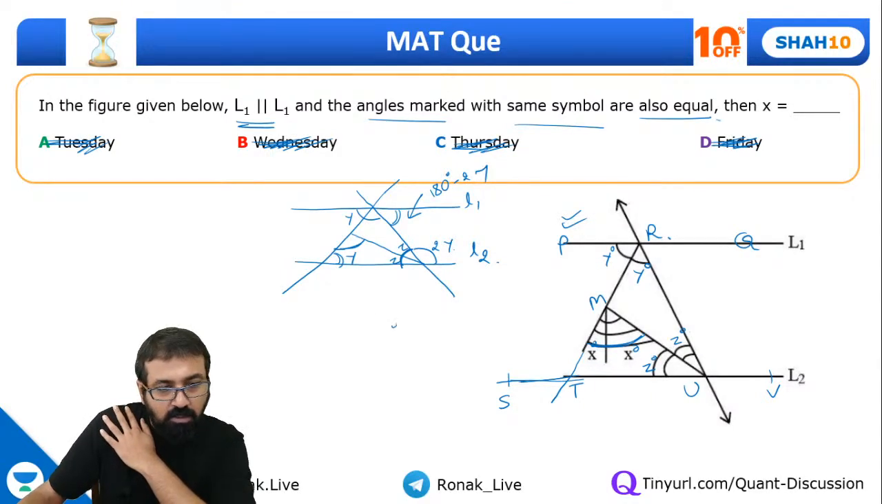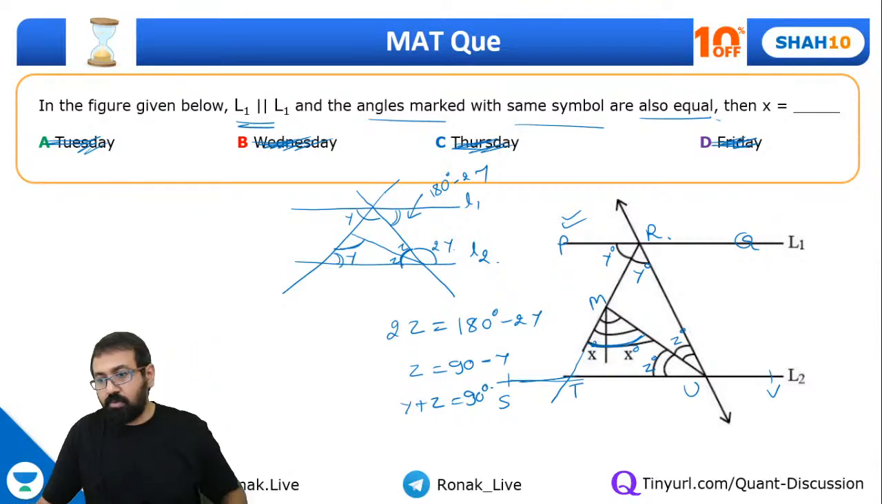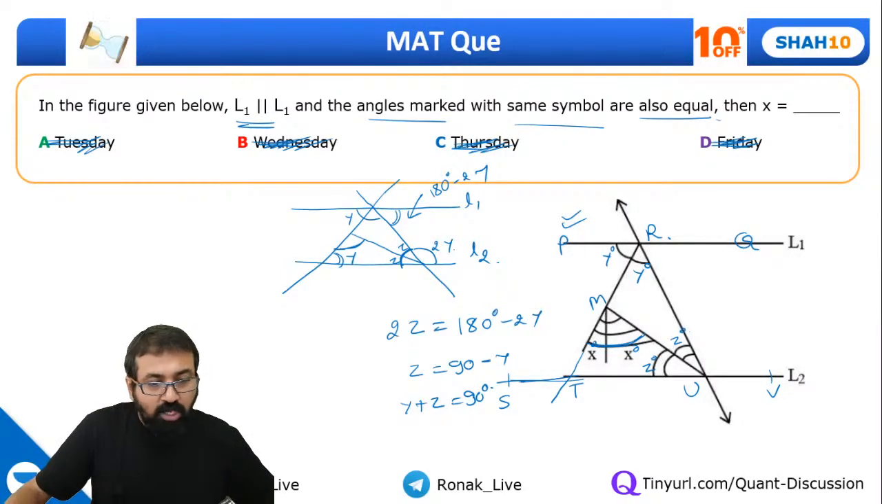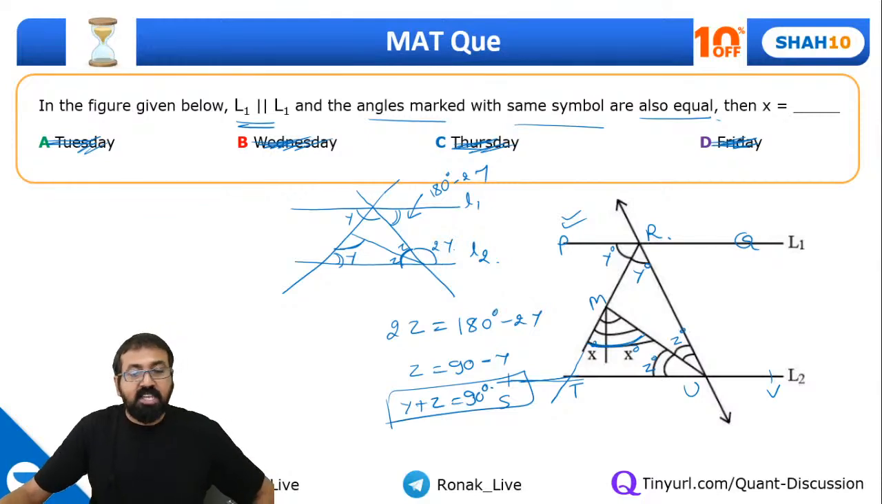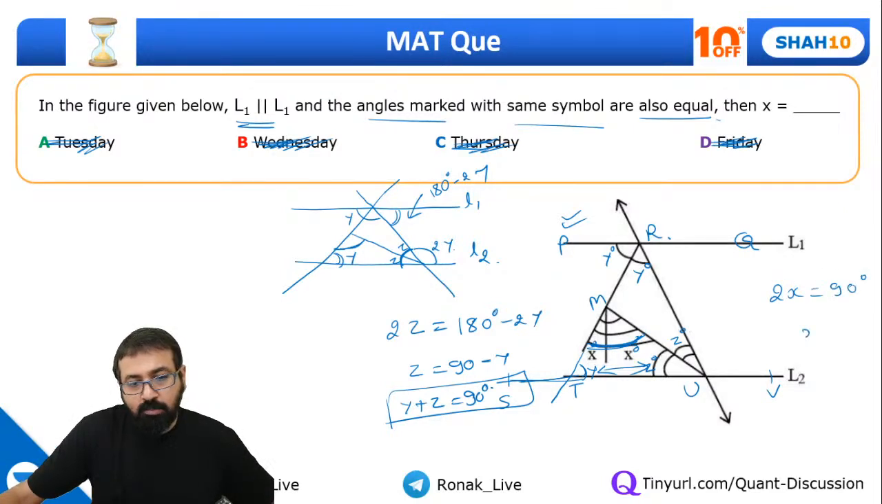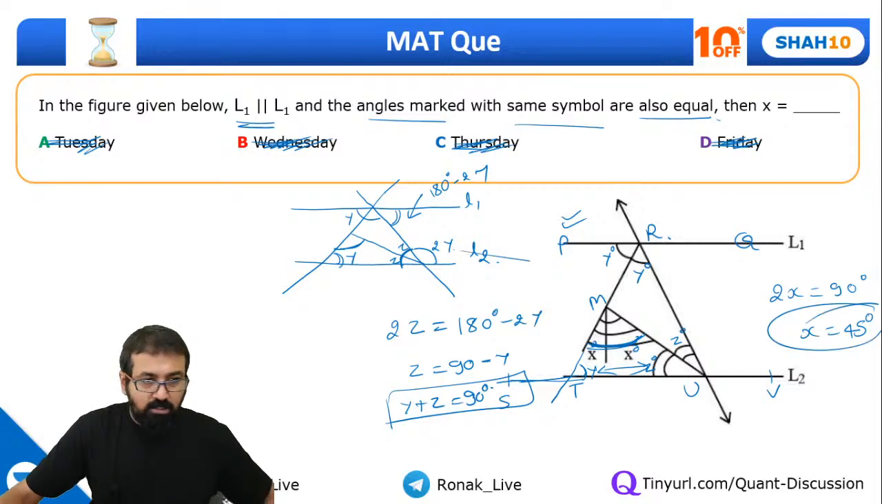So I'll get 2z equal to 180 minus 2y, or z equal to 90 minus y, or y plus z as 90. So guys, what we got over here is y plus z is 90, and of course we know this one. This is y, so y plus z we got as 90, so 2x is 90, so x will be 45. Correct. So the answer is 45 degrees.